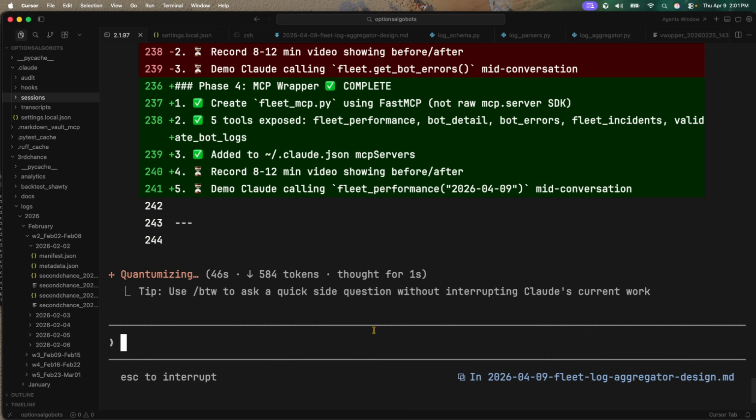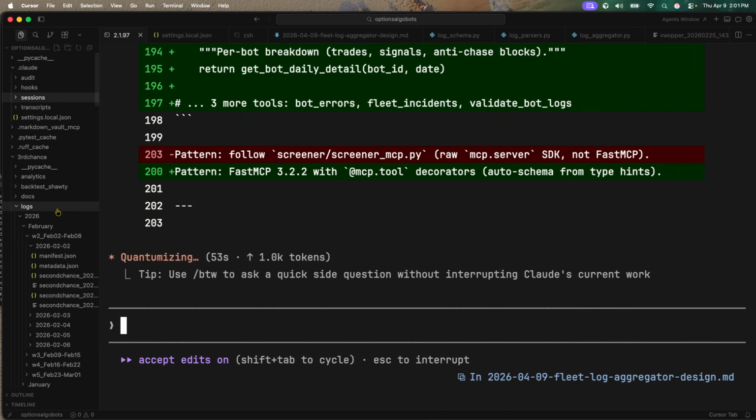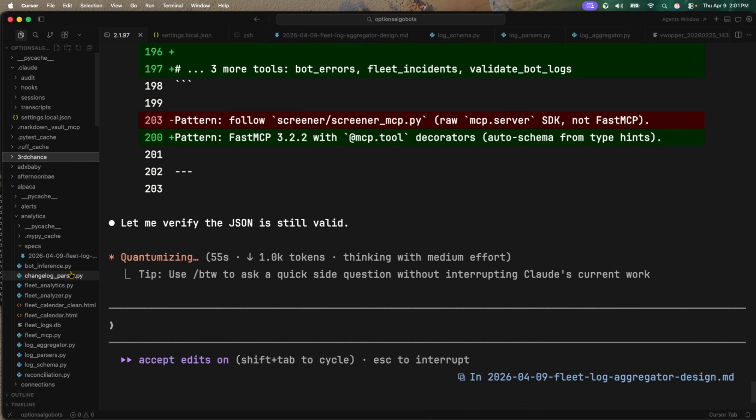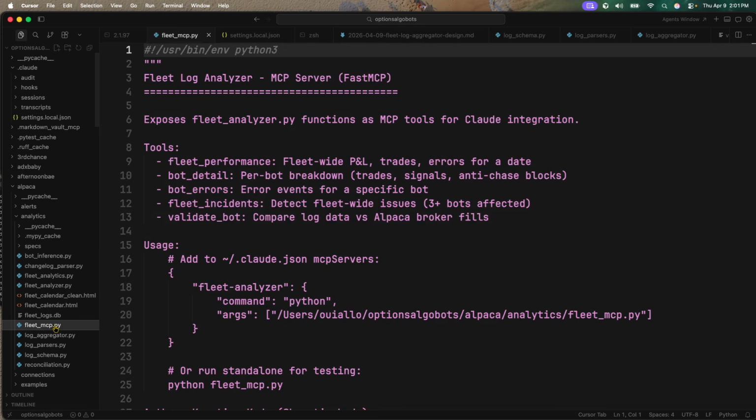Let me just go ahead, because I think you got one more in you. Let's actually go look at the fleet analyzer, right? While it's doing that. Okay, bet. Let me go look at the file.